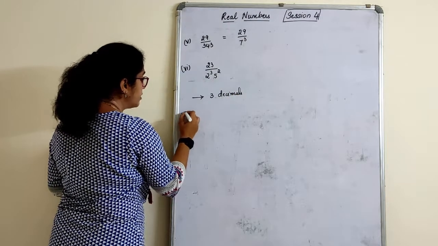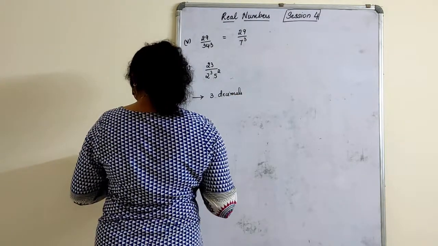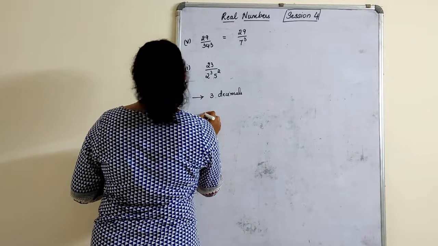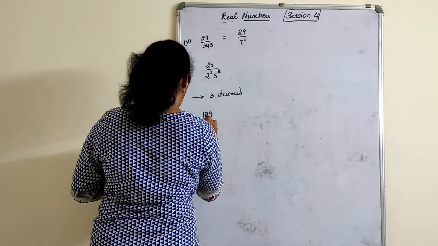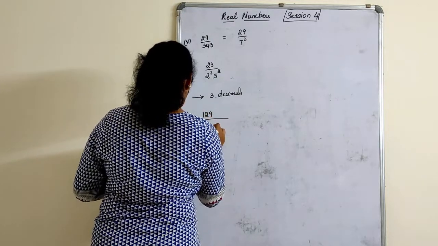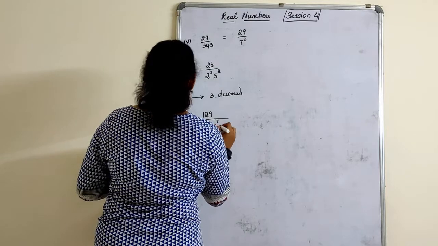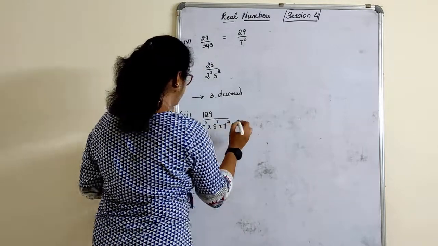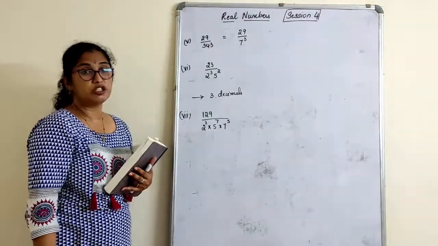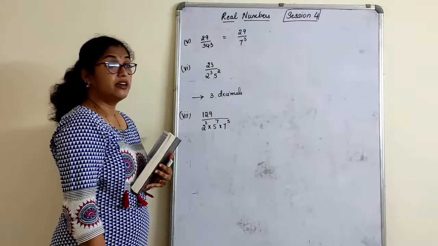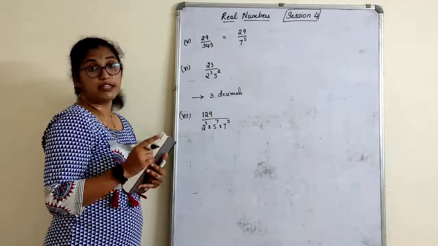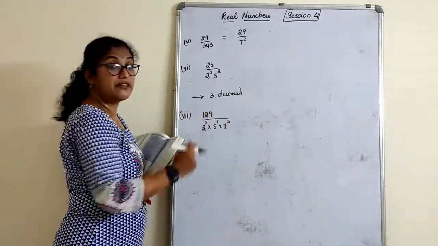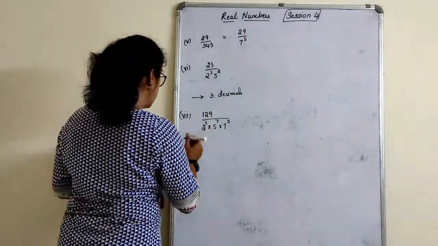Okay. 7th one. Good. This also they have given. They have made our work actually easy. 2 raised to 2, 5 raised to 7, 7 raised to 5. Is it terminating? No, it is not a terminating decimal expansion. Why? Because it is not of the form 2 raised to m and 5 raised to n. We have a 7 there. It should not be there.